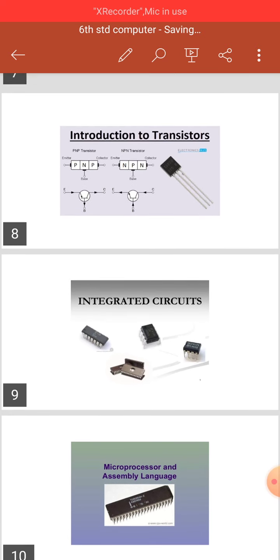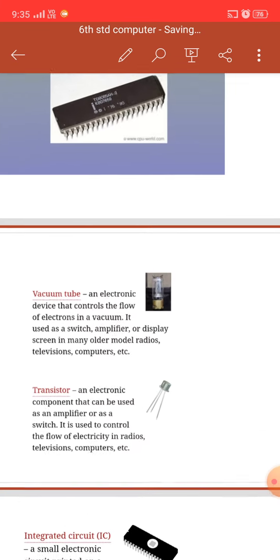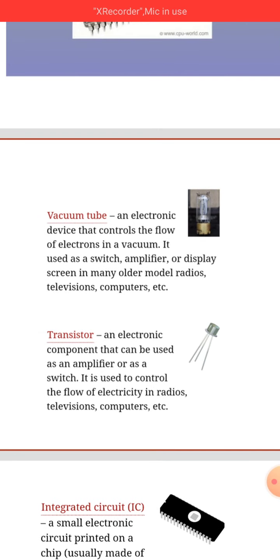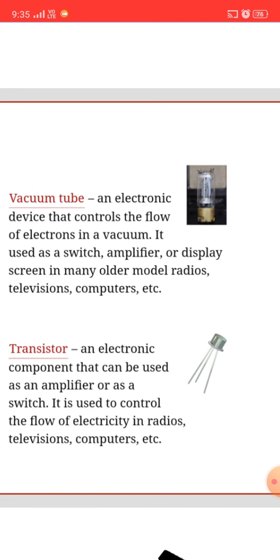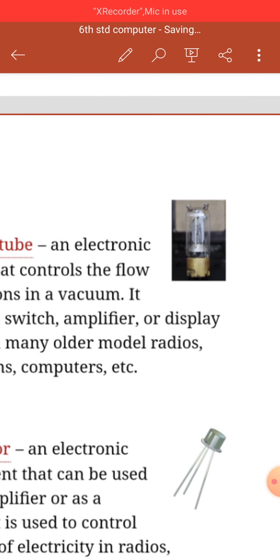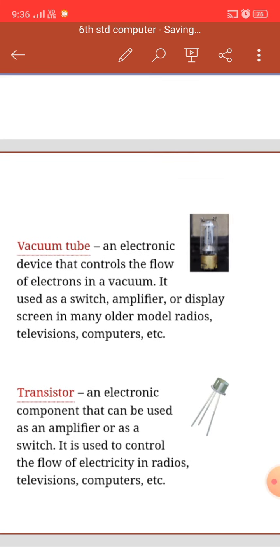So first I will show you the vacuum tube. What is a vacuum tube? Look at this picture. A vacuum tube is an electronic device that controls the flow of electrons in a vacuum. It is used as a switch, amplifier or display screen in many older model radios, televisions and computers. This is the tube used in the first generation of computers. This is a picture of a vacuum tube.